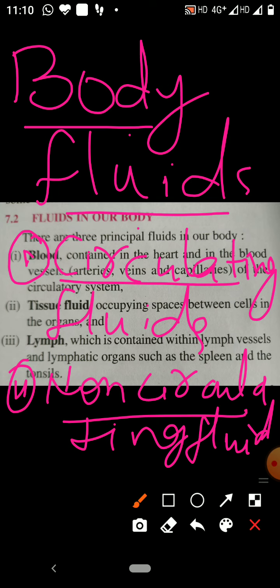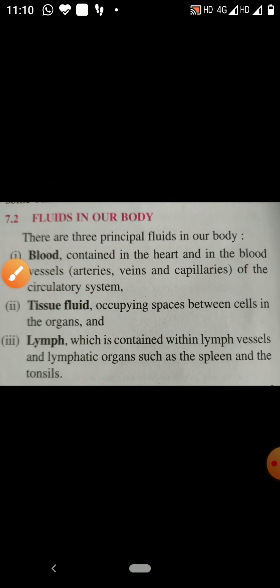Circulating fluids circulate throughout the body, and circulation of fluid is very important in the body. So why is the circulation of fluid important? The reason is that digested and absorbed nutrients are transported to every cell of the body by this circulating fluid.